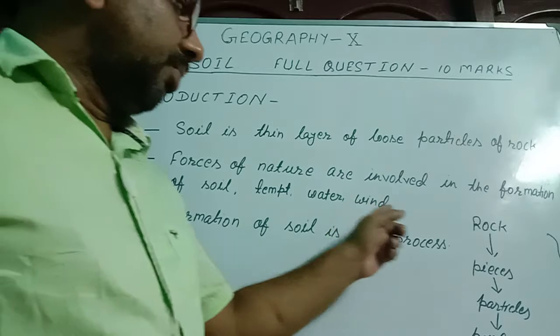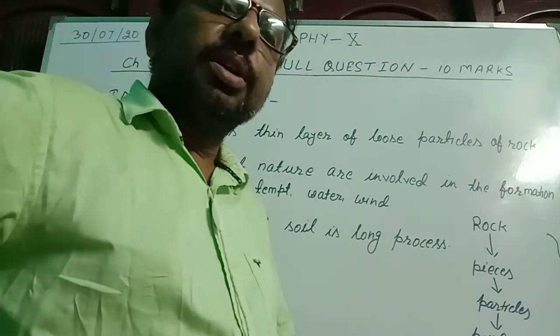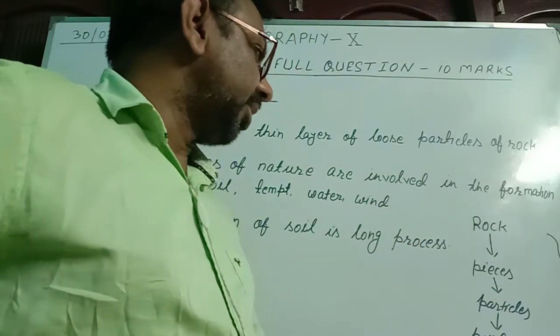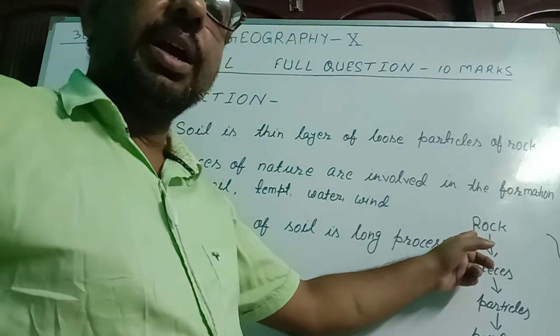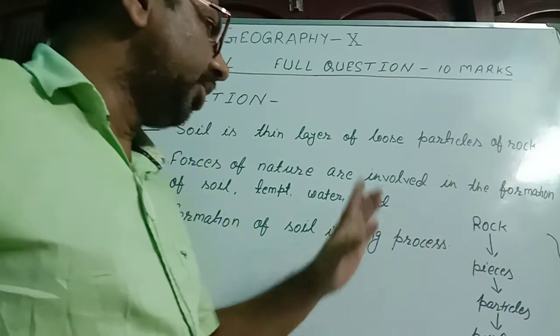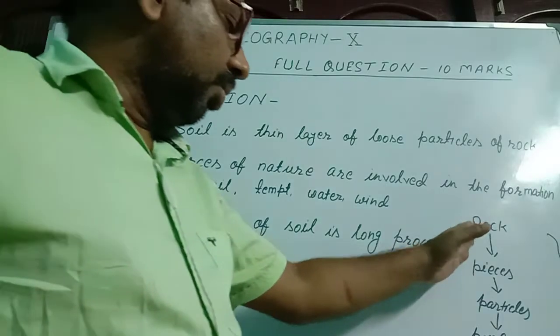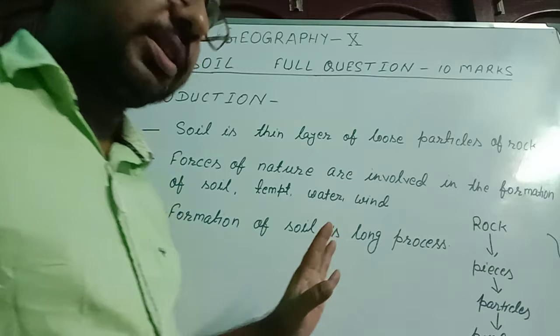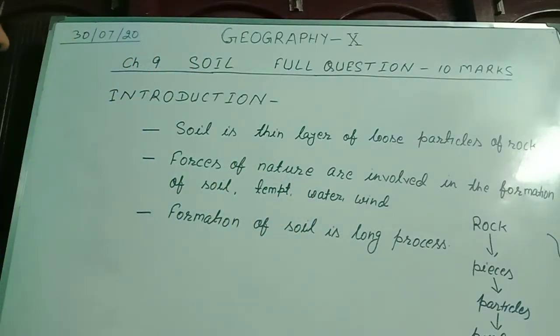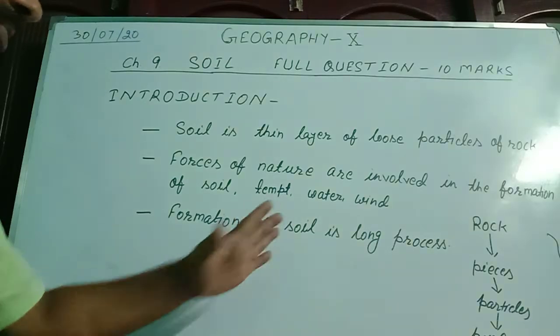Wind is also involved in the breaking of rock, especially soft rocks are broken by wind. It happens in desert areas. In desert areas, rocks are broken by moving wind, and those are changed into pieces. Further, those pieces are changed into particles, and the soil is formed. And this is not a short process. It takes a very long time in the formation of soil.